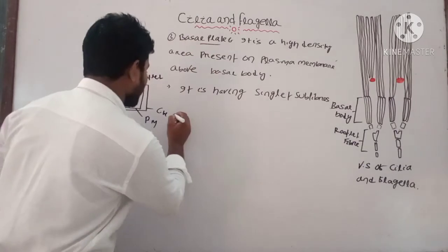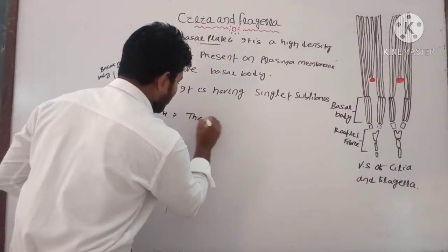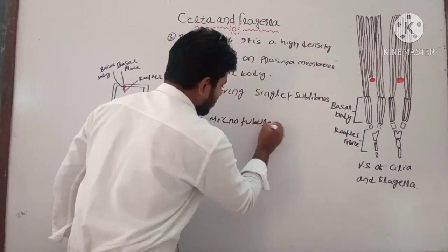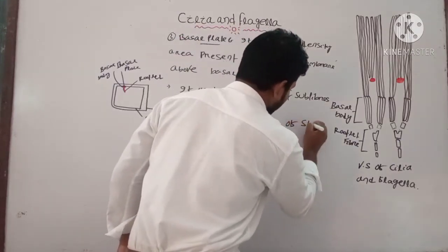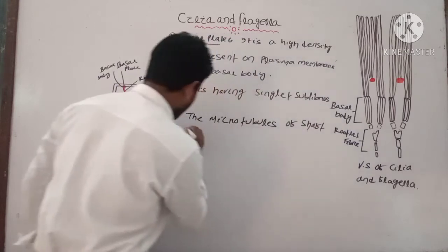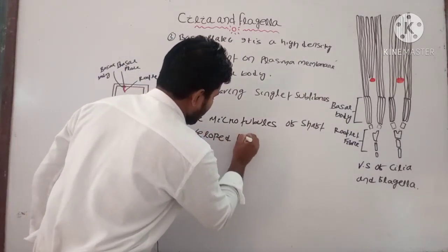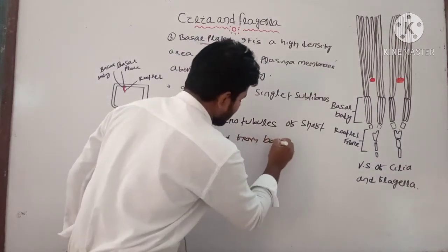The microtubules of the shaft develop from the basal plate.